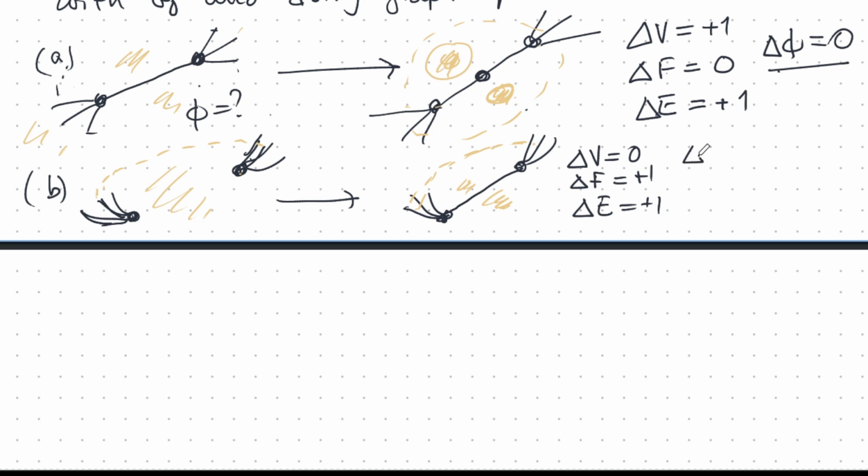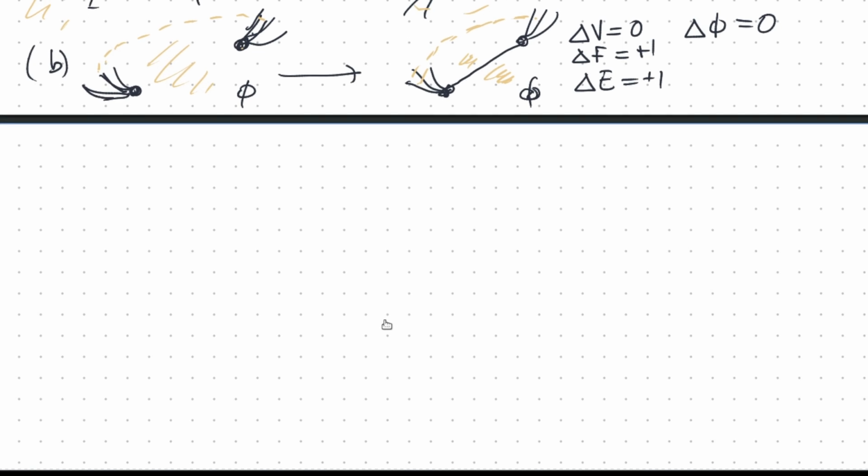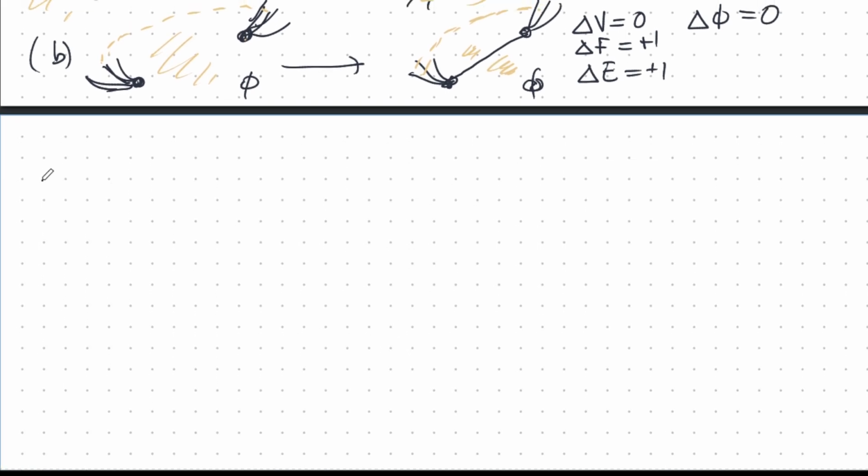So what is delta phi? Well, when I add this up, v plus f minus e, that's 0. So whatever phi was here, it is the same phi here. This did not change. That's very interesting, very surprising, very amazing. Okay, so let's go to the next graph building operation.